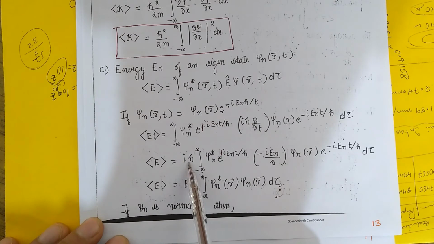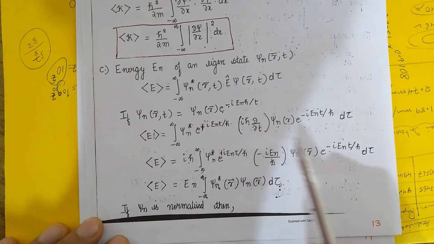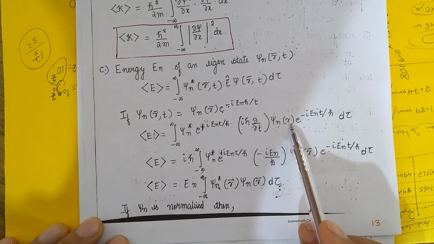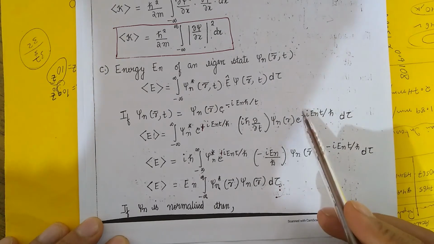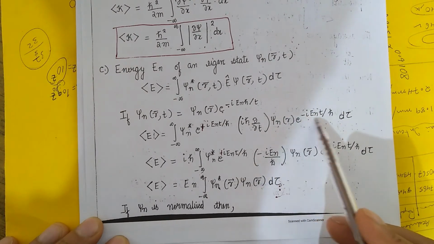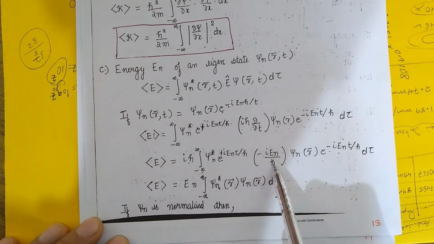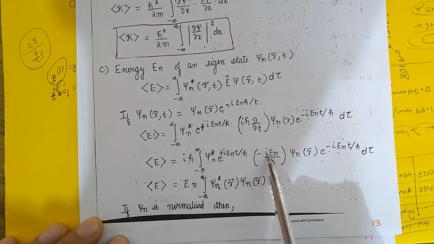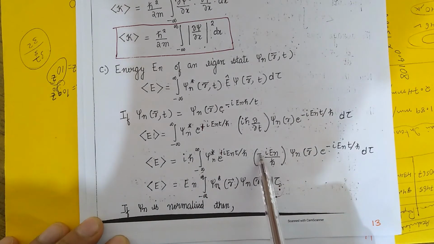It can come out from the integration, and if you partially differentiate this term with respect to time, this term is a constant, and the exponential term will stay as it is. And if you differentiate the power, then you are going to get minus i En over h bar. So h bar and h bar will get cancelled. i and i will be i squared, which is minus 1. So it will get cancelled with this minus.